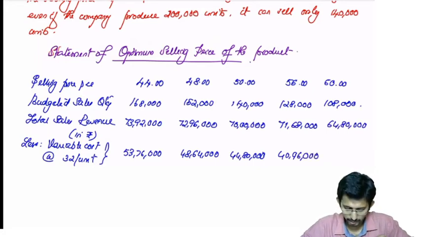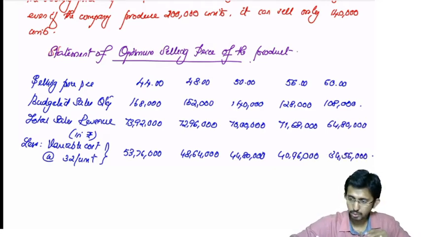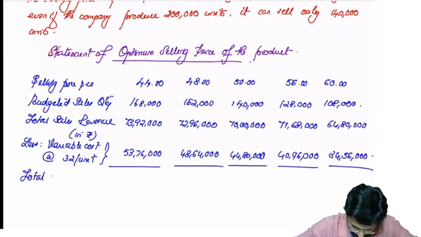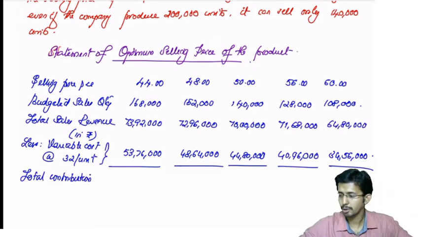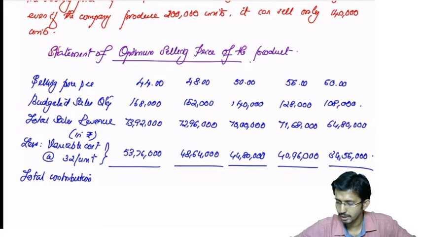Okay, then 1,08,000 into 32 will give you 34 lakh 56,000. Okay, so total contribution will be how much? Here 7392 minus 5376, that will give you 20,16,000.